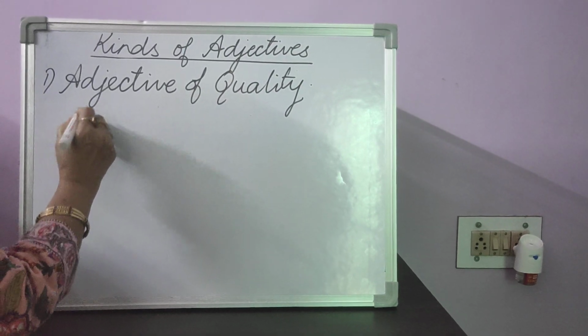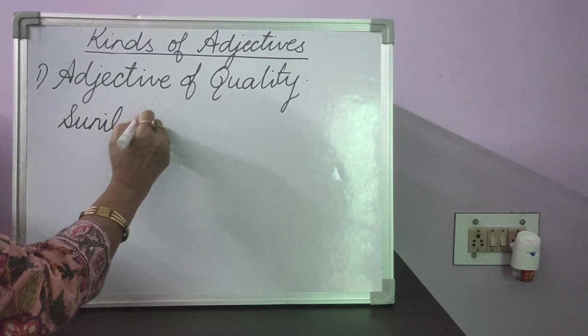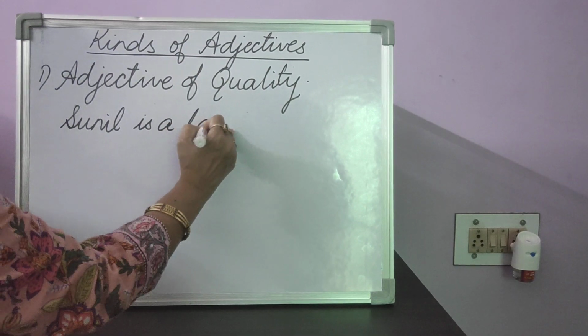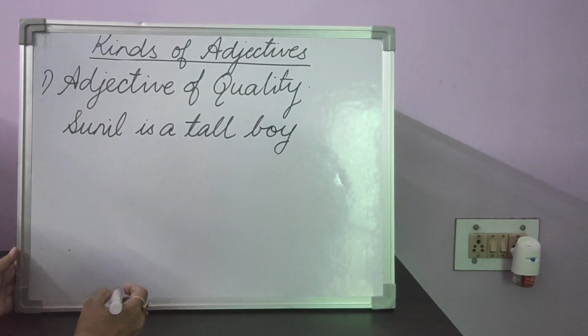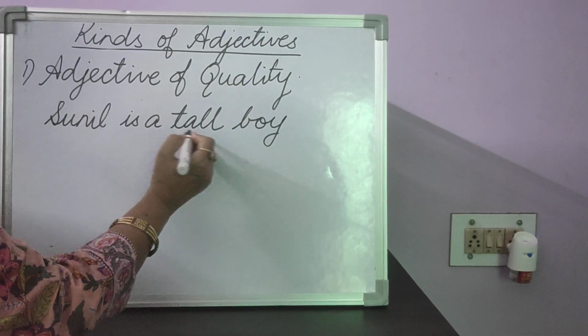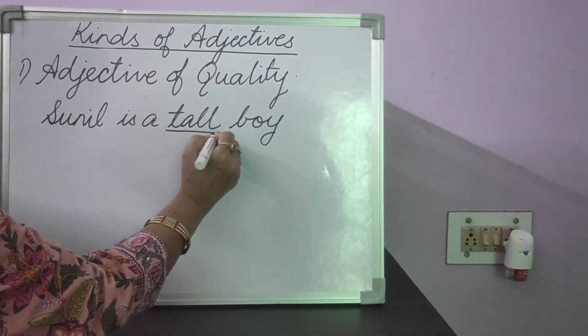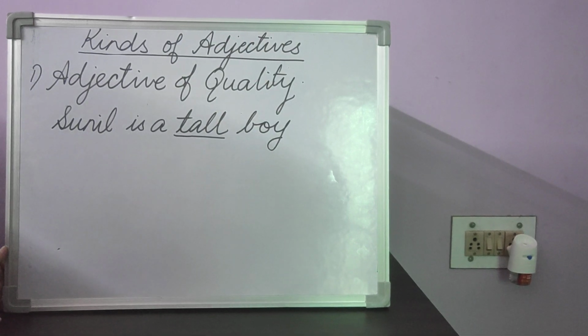For example, Sunil is a tall boy. Which is the noun over here that it is describing? Boy. Which type of boy? What kind of boy? Tall boy.